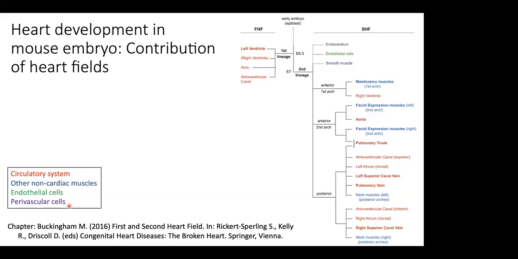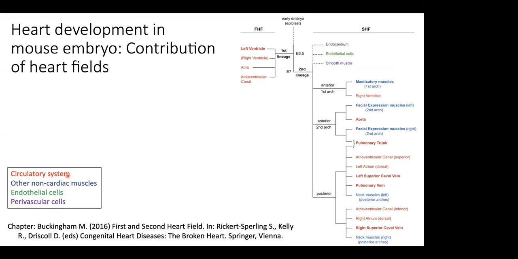They are called perivascular because they are at the periphery of the endothelial cells. There are at least two kinds of such cells. One is the smooth muscle cells, which wrap around the endothelial cells. The other one is the pericytes, which are basically the progenitors of the smooth muscle cells, okay? So the endothelial cells and the perivascular cells are part of the blood vessels.